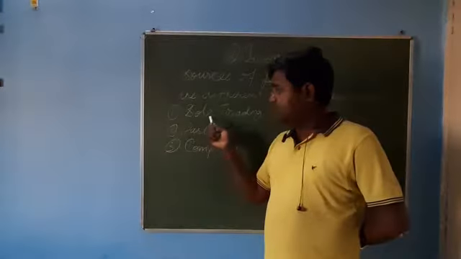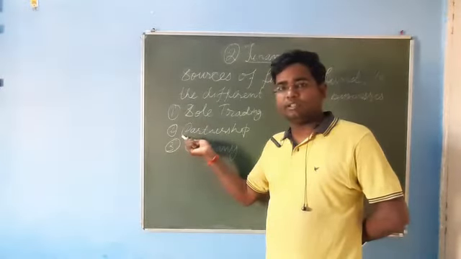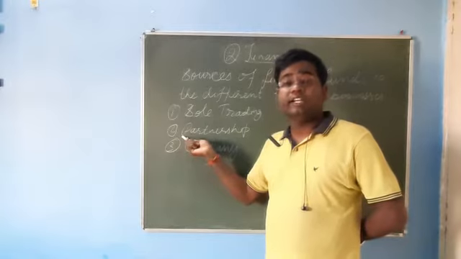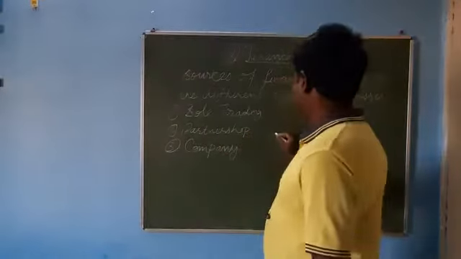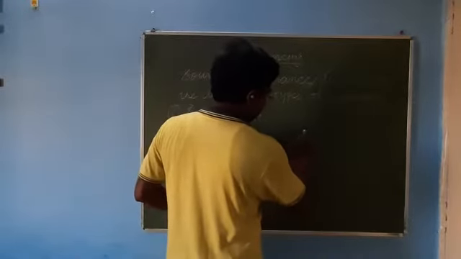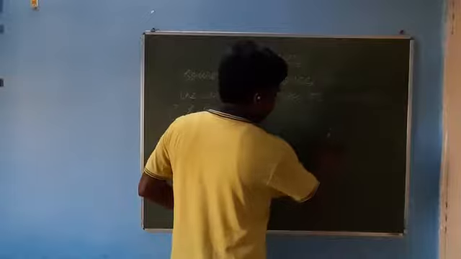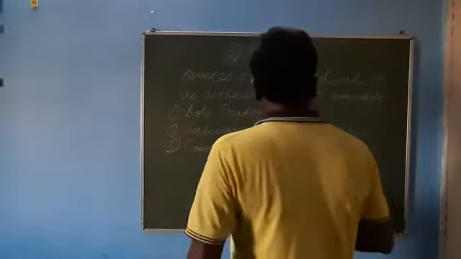So first, the sources of finance are the partners, and second is retained profit or retained earnings. What is this retained profit?